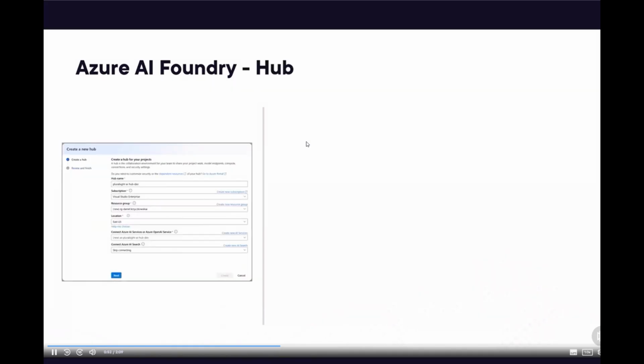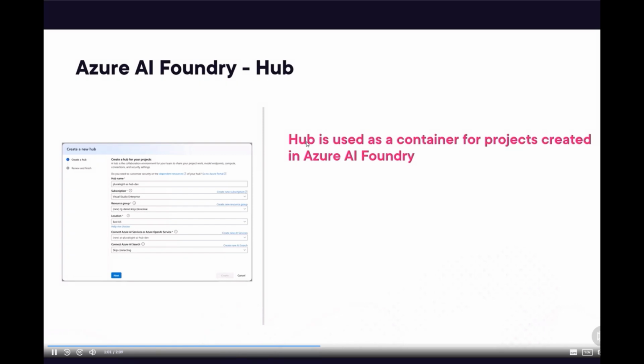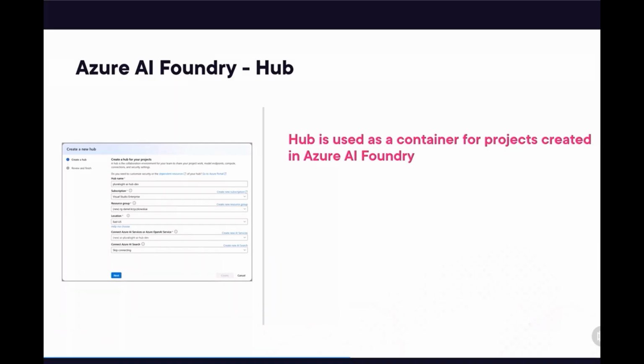You can easily start using Azure AI Foundry functionalities by creating two components, Hub and Project. Let's discuss the Hub first. Hub is used as a container for projects created in Azure AI Foundry, which means that under one hub, there can be multiple isolated projects created.